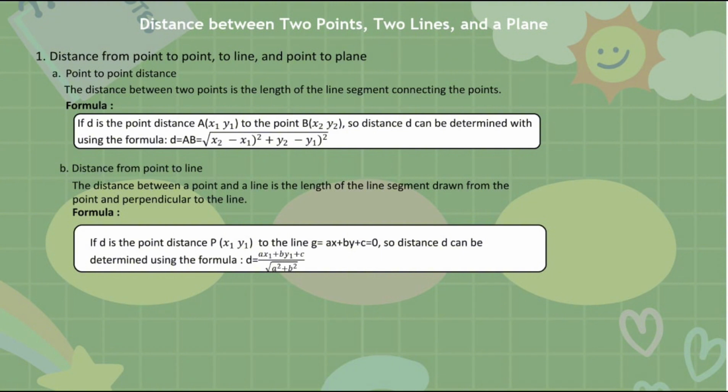Next, part 2, distance from point to line. The distance between a point and a line is the length of the line segment drawn from the point and perpendicular to the line. If D is the distance from point P (x1, y1) to the line g: Ax + By + C = 0, then distance D can be determined using the formula D = |A x1 + B y1 + C| divided by the square root of A squared plus B squared.